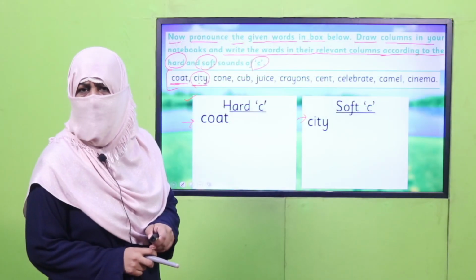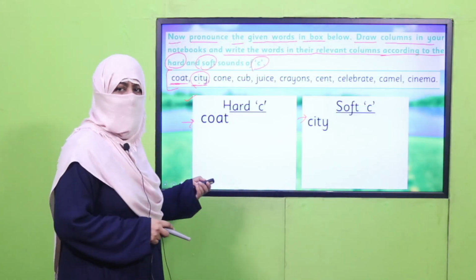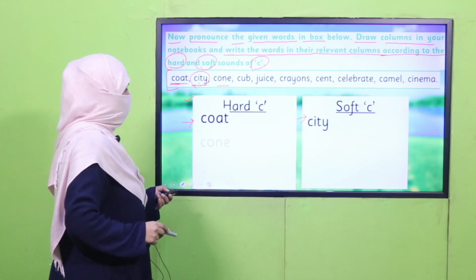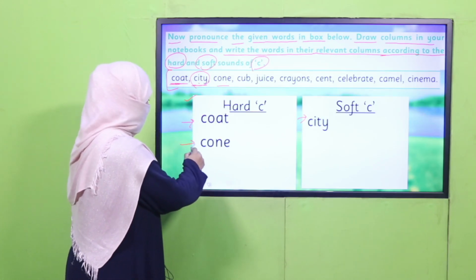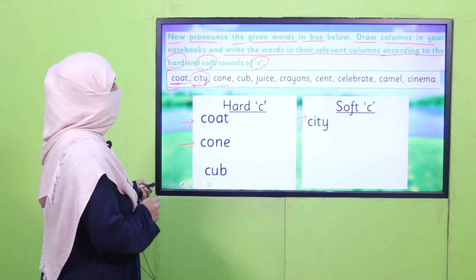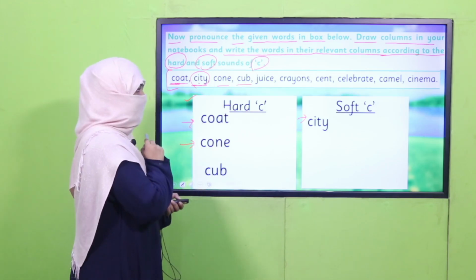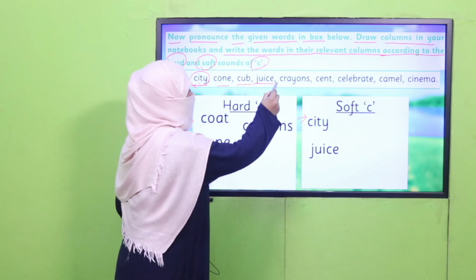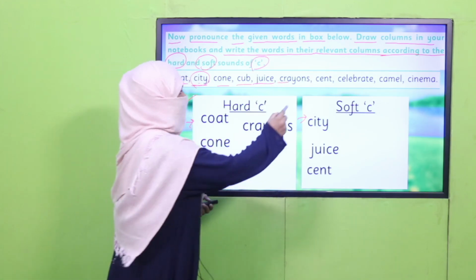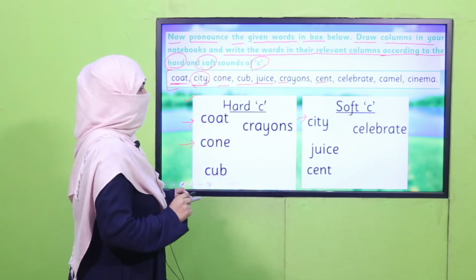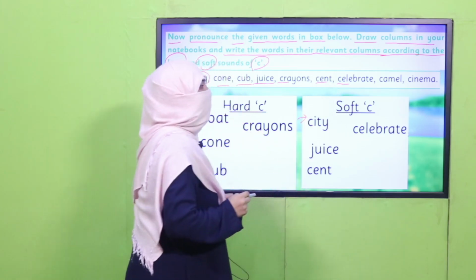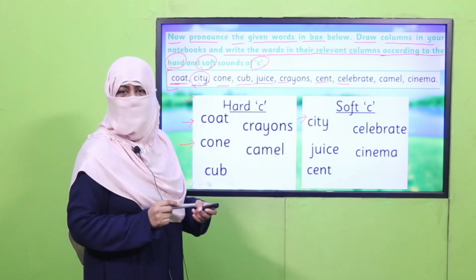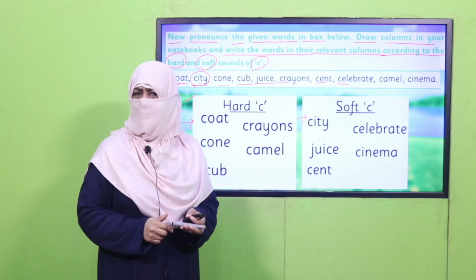Yes, my dear children, are you done with it? Now tell it with me. Have you done it correctly? Next is cone. Cone is with hard sound of C. Cub, again with hard sound of C. Juice, soft C. Crayons, hard C. Scent, soft C. Celebrate, soft C. Camel, hard C. And cinema with soft C. Right? I hope you have done it correctly.